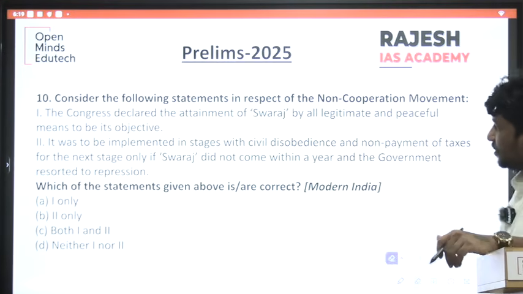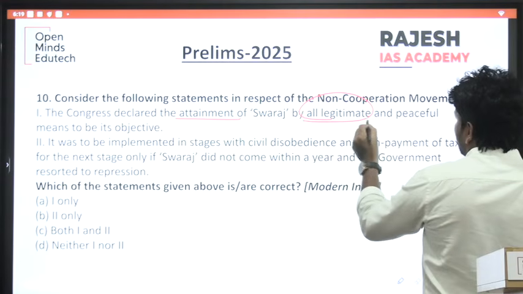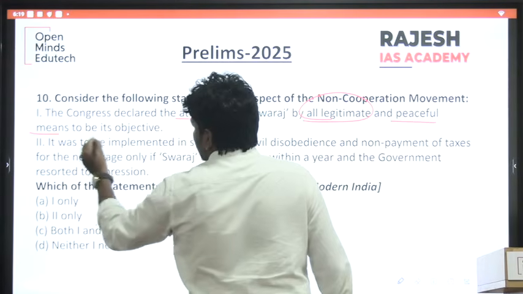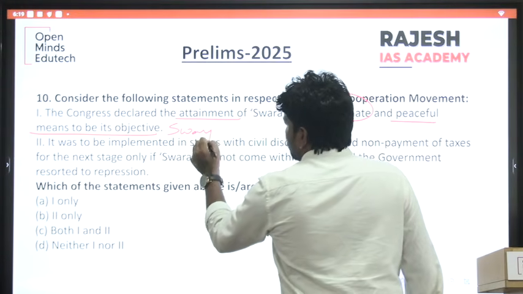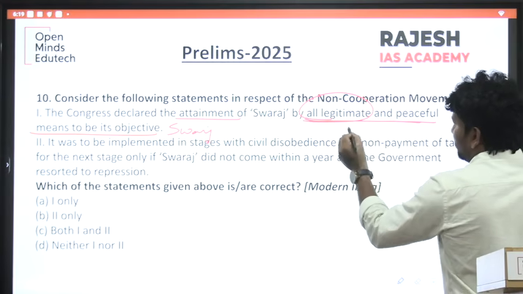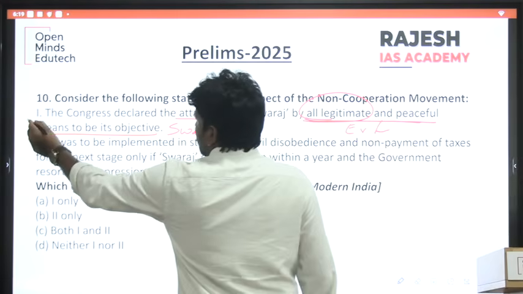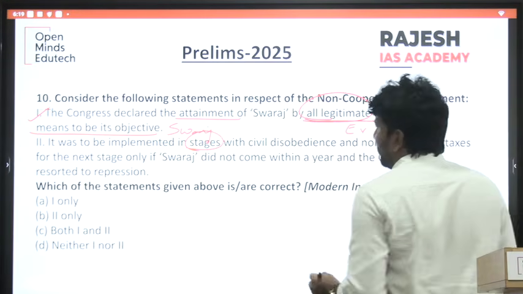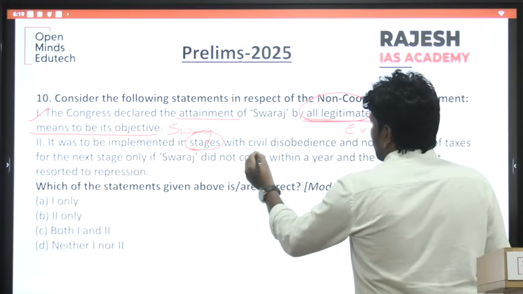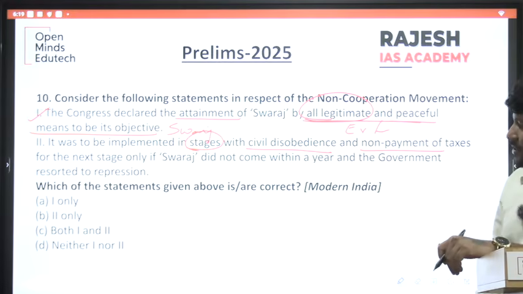Now, the Congress declared attainment of Swaraj by all legitimate and peaceful means. What is the object? Swaraj. So the statement is right. And the second statement: it can be implemented through stages, civil disobedience, non-payment of tax, to be followed if Swaraj is not achieved in 1 year.